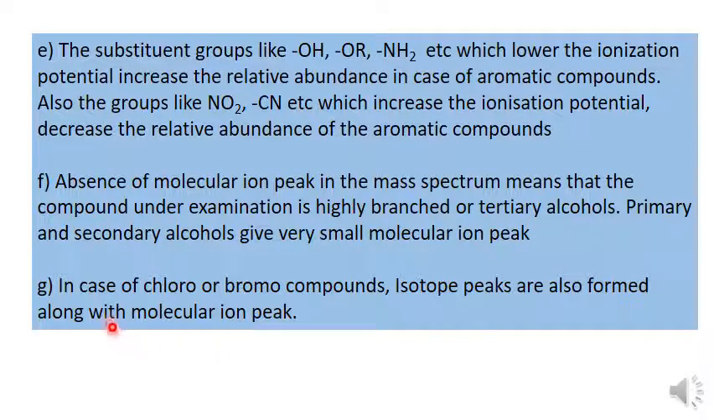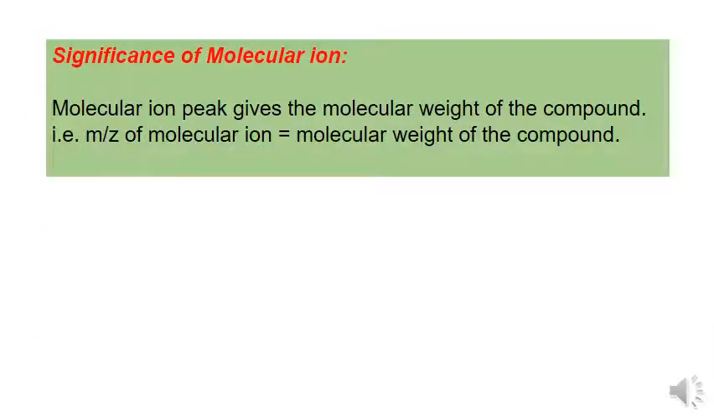In case of chloro and bromo compounds, isotope peaks are also formed along with the molecular ion peak. This is a very important point, the isotope peaks. So, in chloro and bromo compounds, there is a chance for observing isotope peaks. Then this will be discussed later in detail. And already we have said the significance of molecular ion peak. The molecular ion peak gives the molecular weight of the compound. Thus, m/z of molecular ion is equal to molecular weight of the compound.